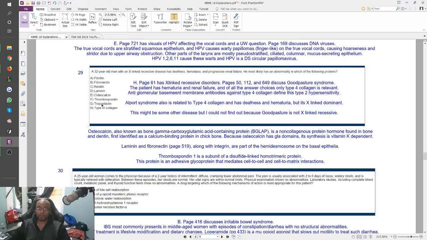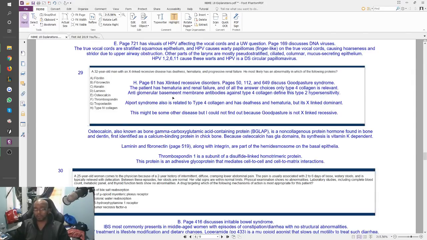So when I was looking at this question, I was like, the patient has hematuria and renal failure, and of all the answer choices, only type 4 collagen is relevant. Antiglomerular basement membrane antibodies against type 4 collagen define this type 2 hypersensitivity, Good Pasture syndrome. However, Good Pasture syndrome is not X-linked recessive, so that's not what they're asking about.